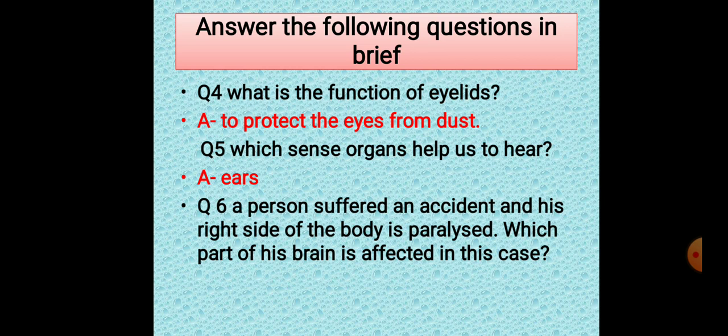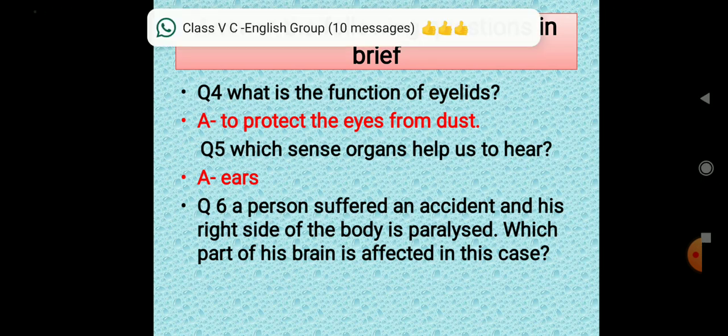Now, question number 6. A person suffered an accident and his right side of the body is paralyzed. So, which part of the brain is affected in this case? कोई एक इंसान है and he has met with an accident and the right side of the body is paralyzed. So, his right side of the body is not working properly. So, which part of the brain is affected in this case?